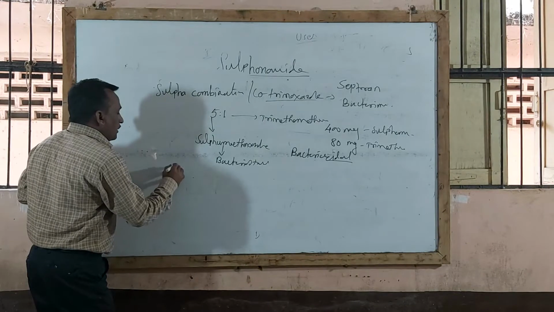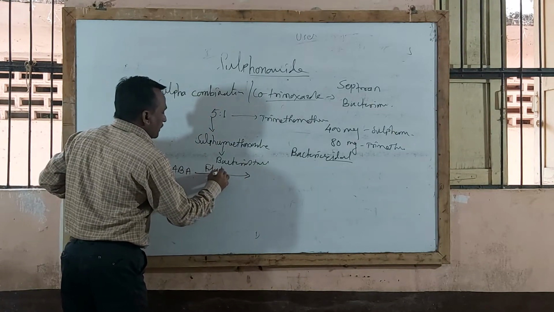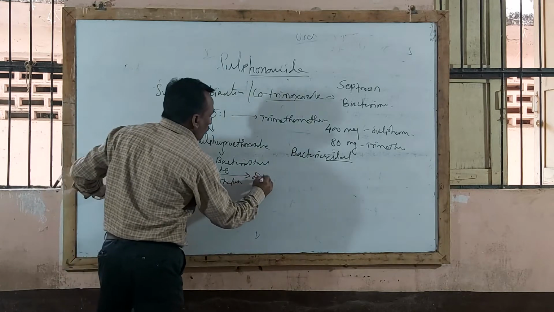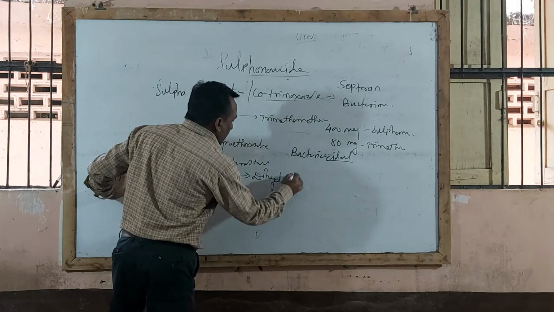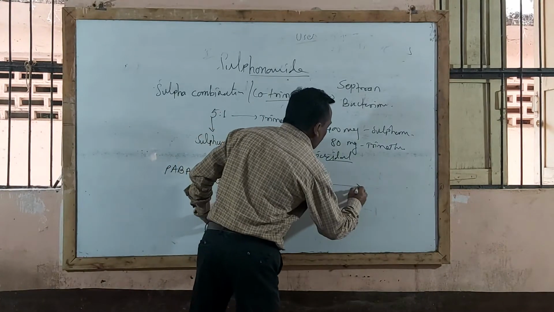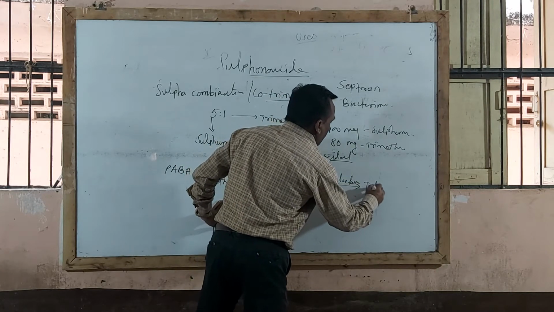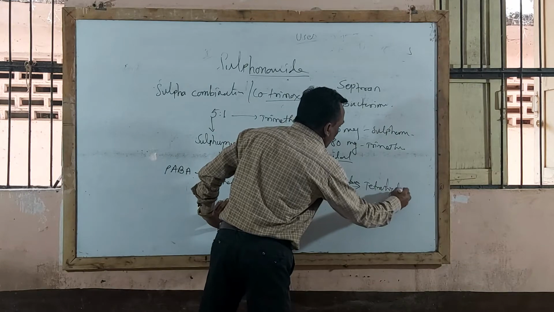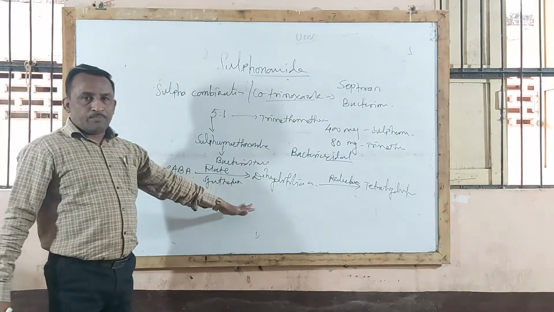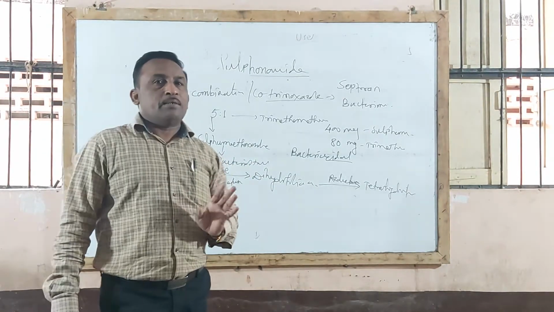You already understand under sulfonamide that PABA, in the presence of folate synthetase enzyme, is converted into dihydrofolic acid, which is an inactive compound. Again, a reductase enzyme action takes place, and in the presence of reductase enzyme, it is converted into tetrahydrofolic acid, which is the active compound used as a food material. This is the process by which growth or multiplication of microorganisms takes place.